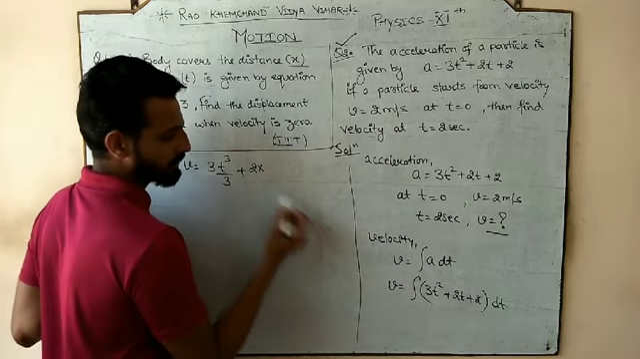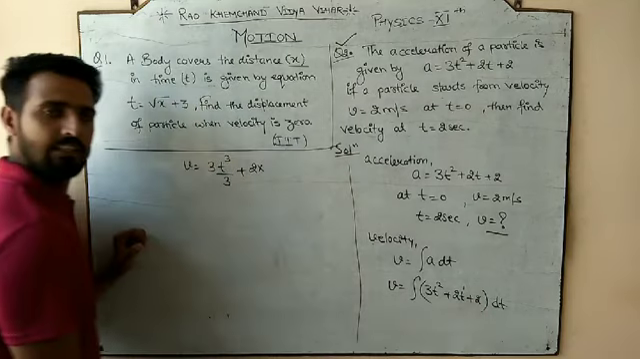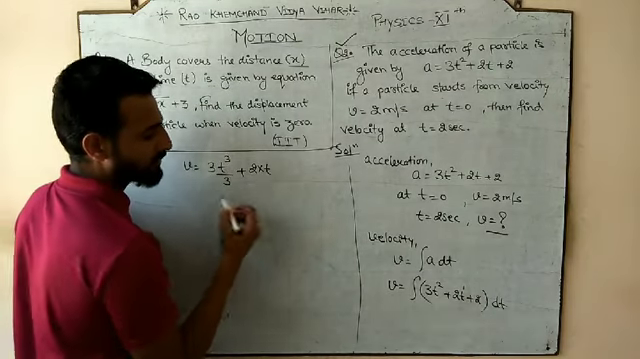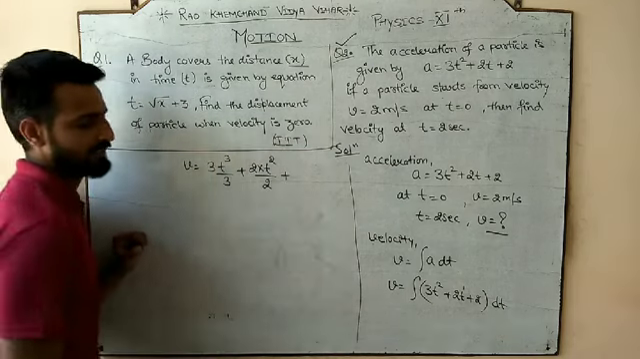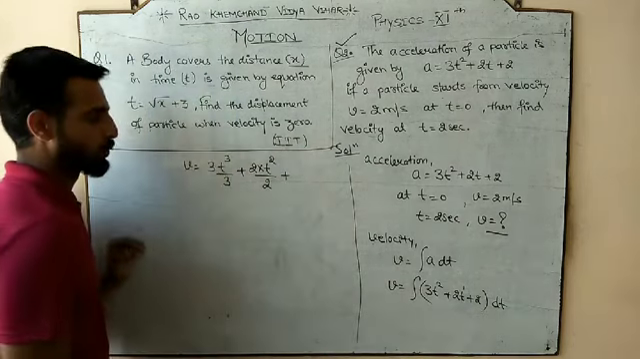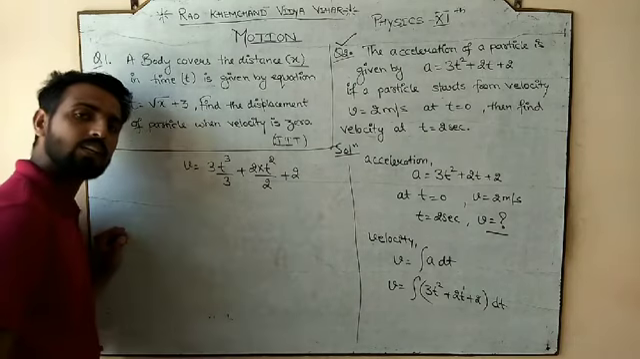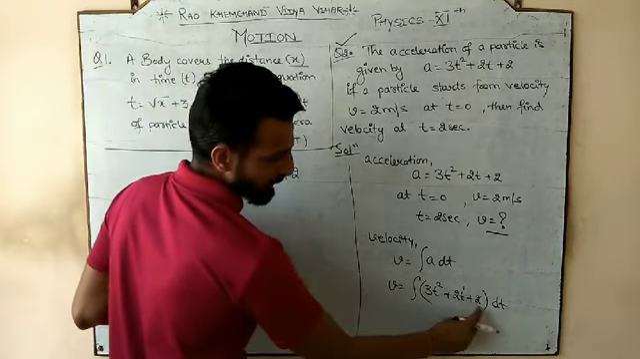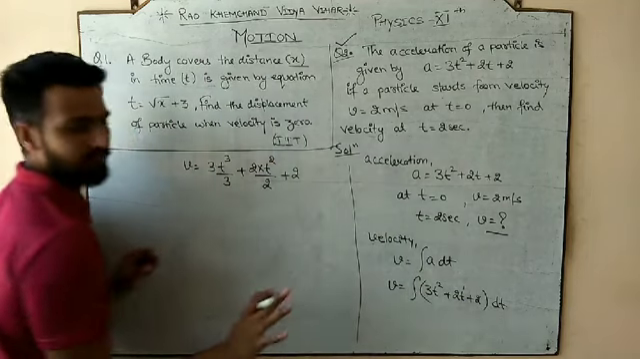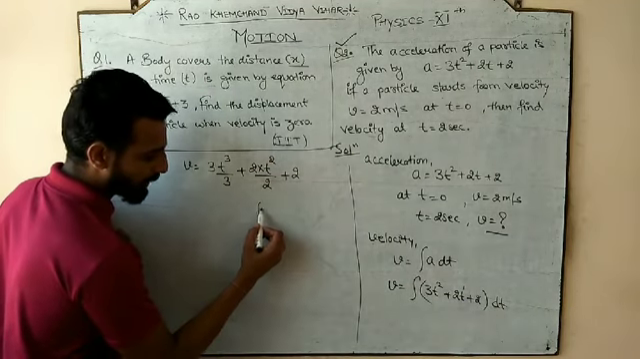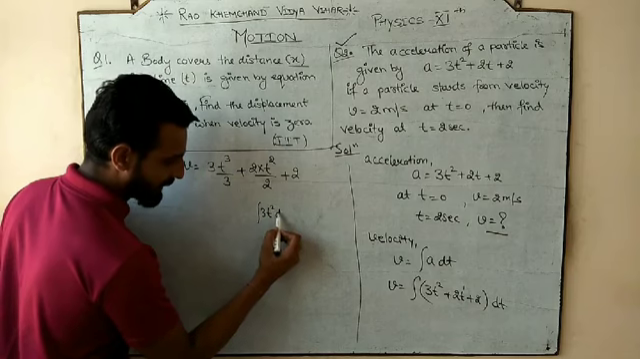Integration of t means power of t is 1, so it would be t power 1 plus 1, which is 2, divided by 2, plus the constant. The last term is only 2, which means the constant only. 2 into dt, every time what you are doing: 3t square, if we are separating, we are doing 3t square dt.